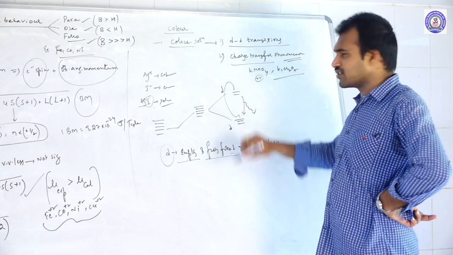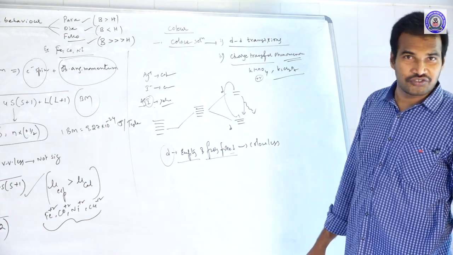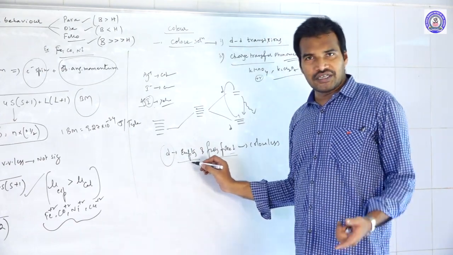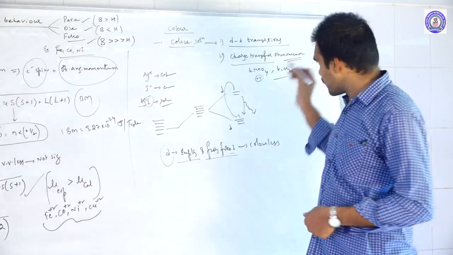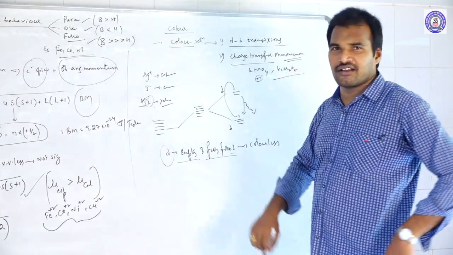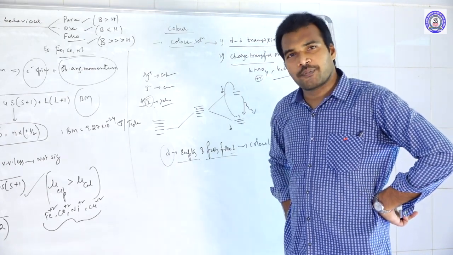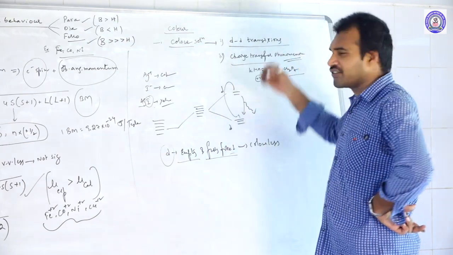Manganese is in +7 oxidation state. +7 means, is there any d electrons here? 0. So if the d orbital is empty or fully filled, they should be colorless, na? So as per this logic, it should be colorless. But what is the color of KMnO4? Purple color. How is it so? Because of charge transfer phenomena.